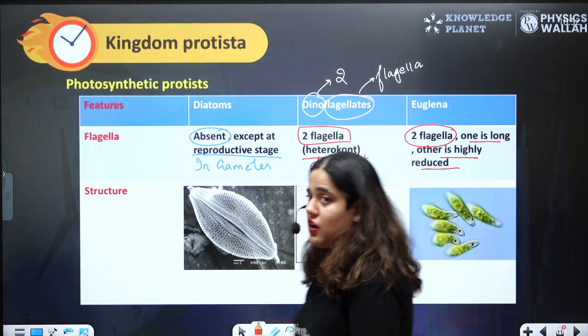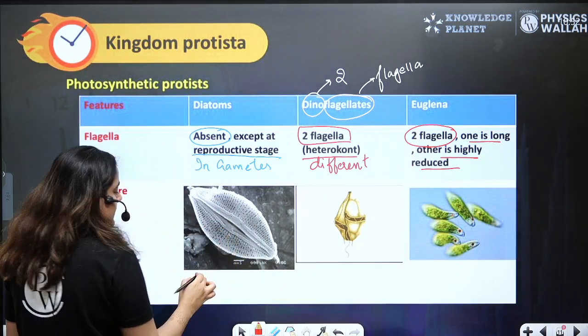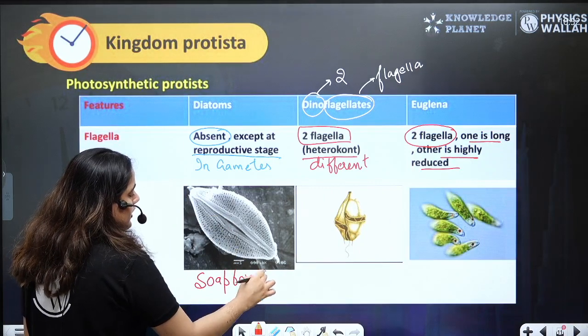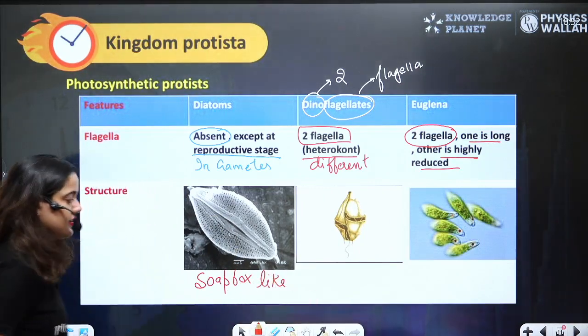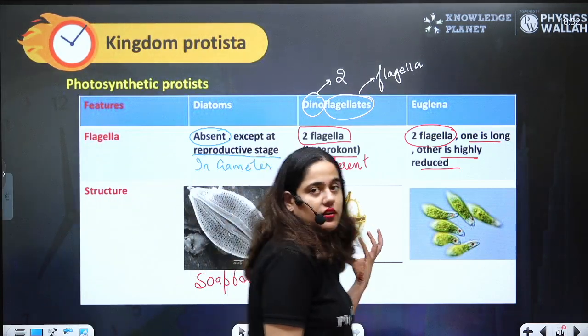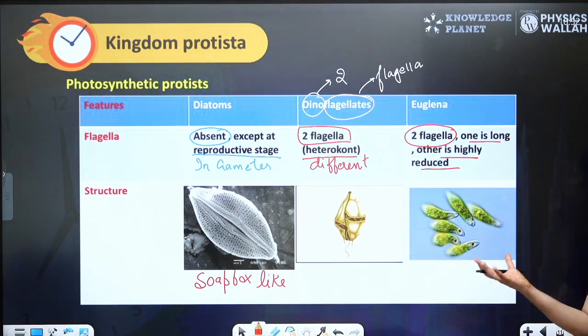So this is how diatoms look like. Their structure is soapbox-like structure, and this is dinoflagellates, and this is how Euglena look like, right?